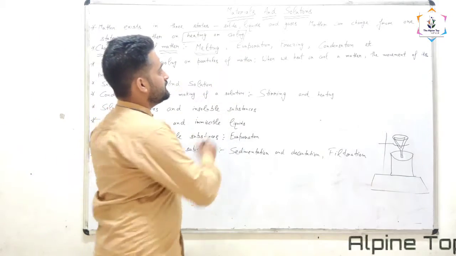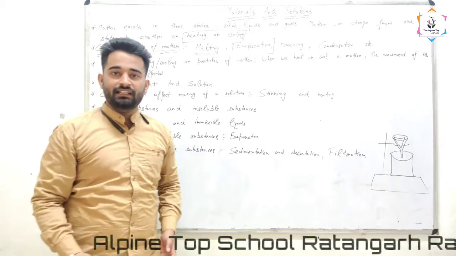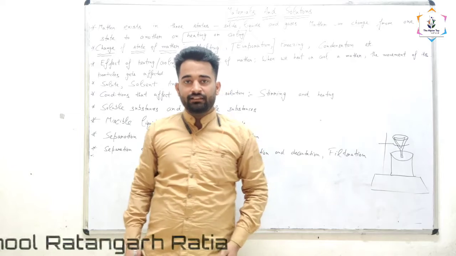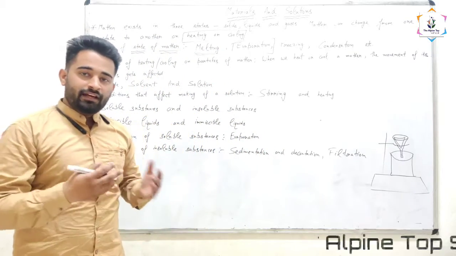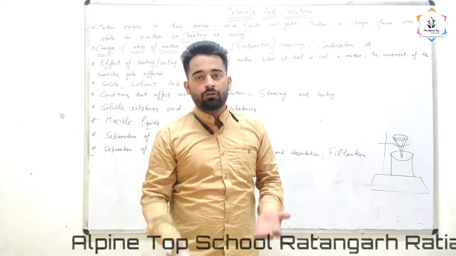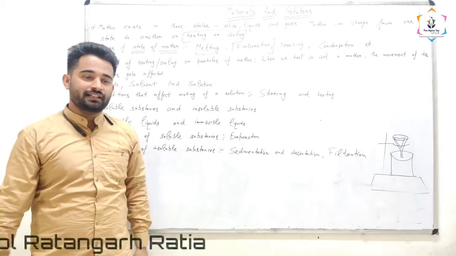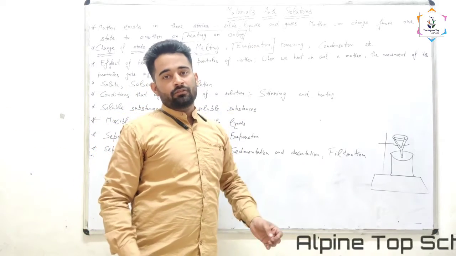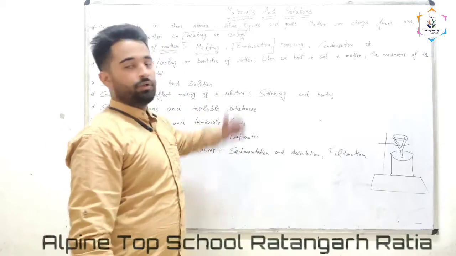Second process is evaporation. What is evaporation? The process in which liquid changes into gas on heating. For example, when we heat water, it changes into steam or water vapor. That process is called evaporation. Or simply, when we throw water on the floor, after some time it evaporates with the help of sunlight. That process is also called evaporation.